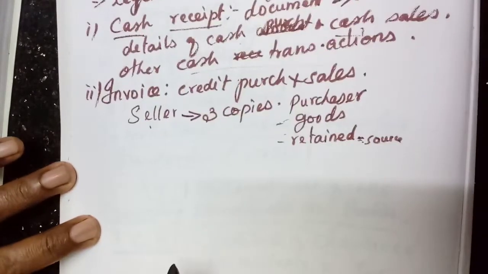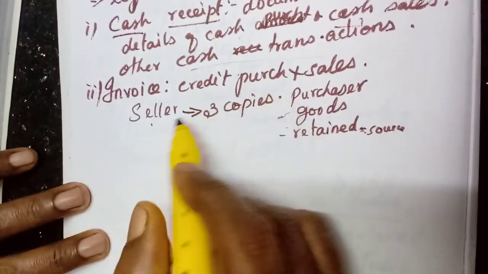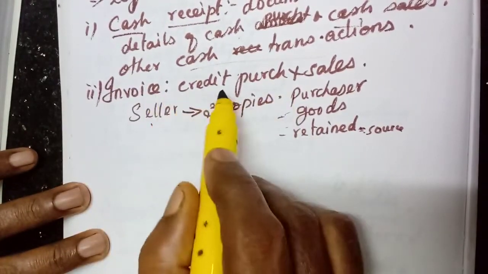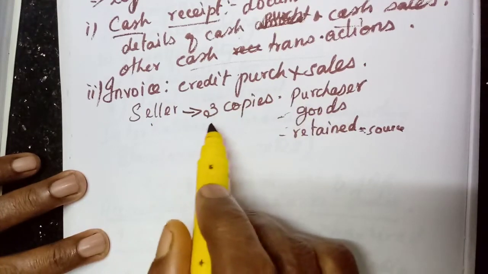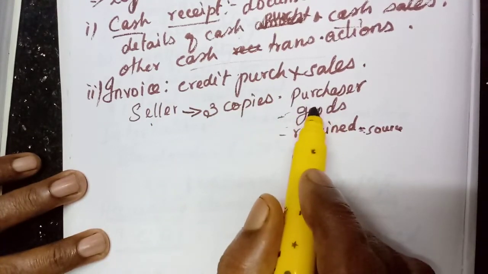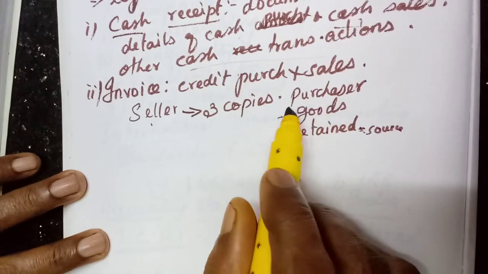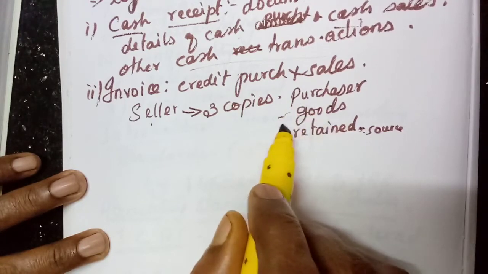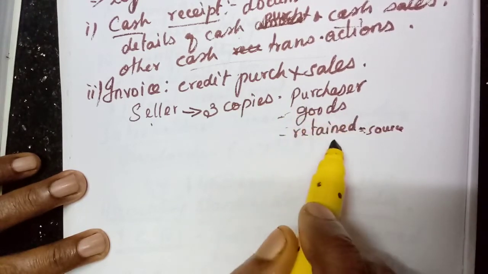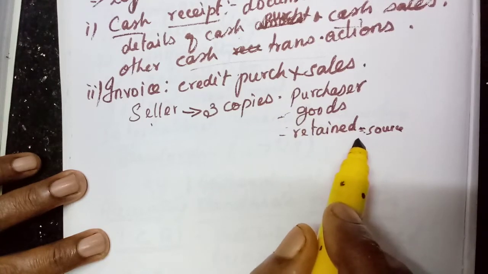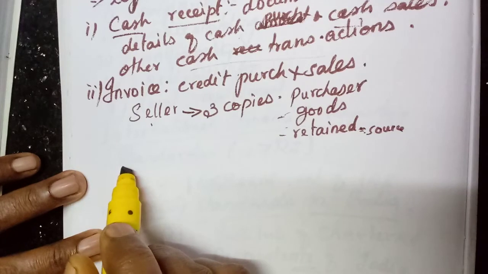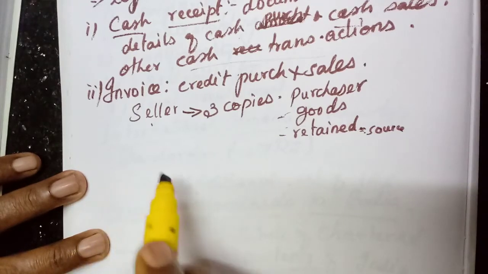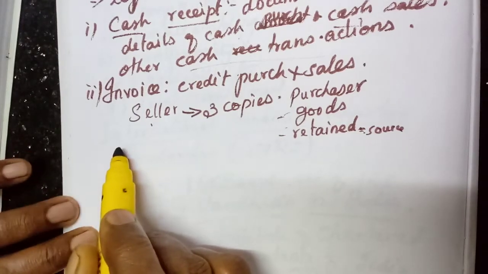So this invoice is used for the credit purchase and sales. The seller prepares it in 3 copies. One is given to the purchaser, one is sent along with the goods, the other one will be retained by the seller for his evidence purpose.